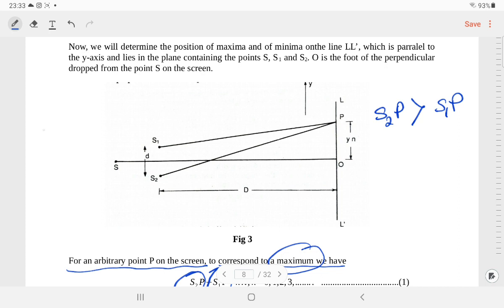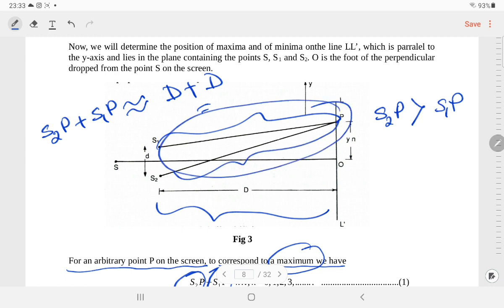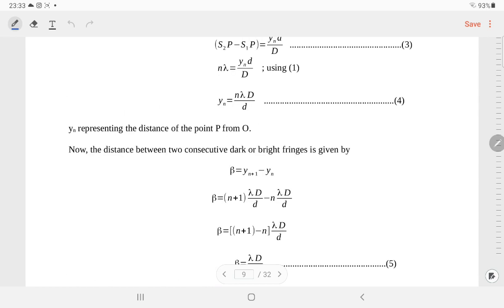So in that consideration, S2P plus S1P can be approximately equal to D plus D. So D is nothing but this much. So this is this much, this is this much. These two added are considered to be approximately equal to twice D. This is just an approximation, not the exact value.